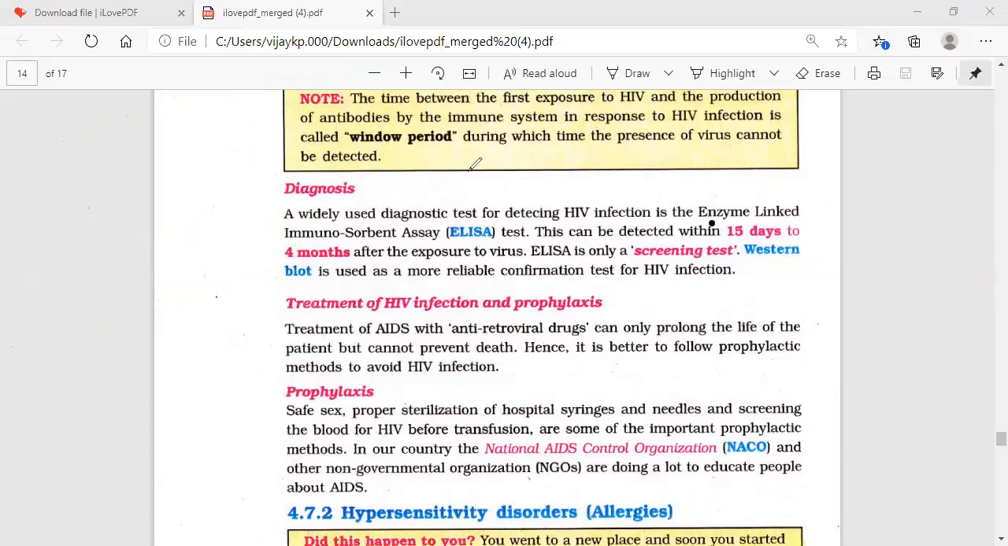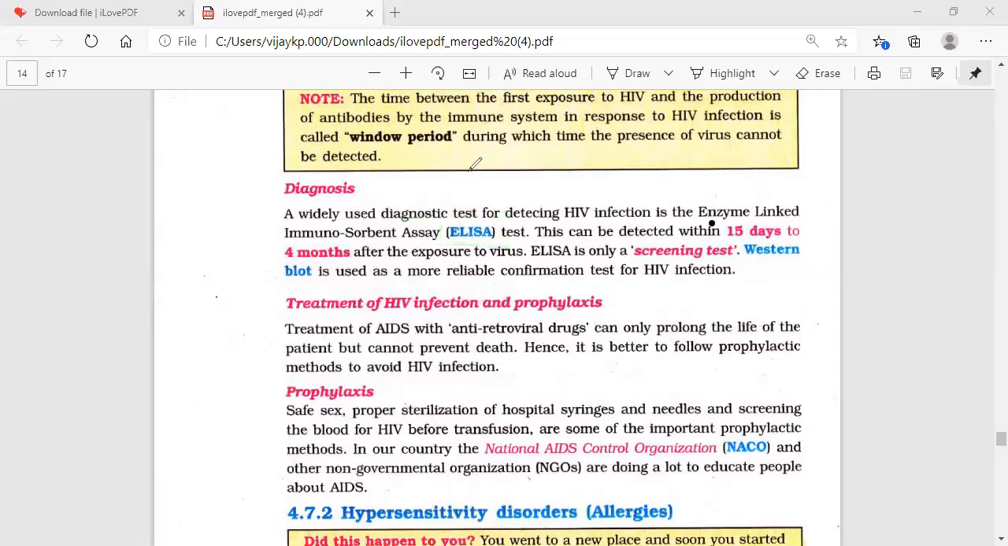So that's it. These two tests we have to remember. HIV can be detected within 15 days to 4 months after exposure to the virus, because the ELISA test is based upon the recognition of antibodies mostly. We also have antigen-type tests, but in the case of HIV, we are doing the test for detection of the antibodies in general.